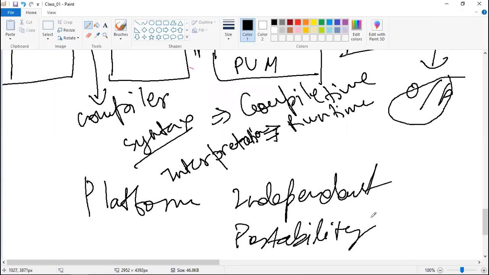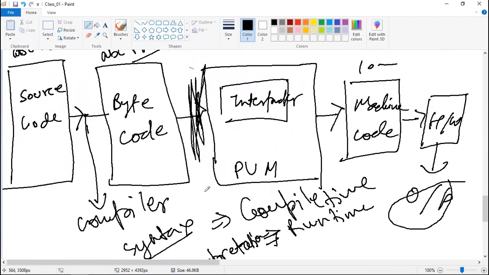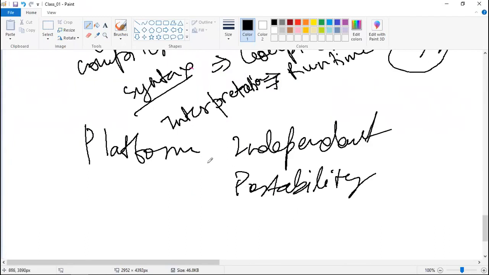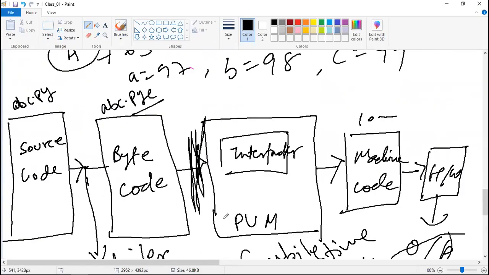Okay, so you will find that some programming languages are platform independent, and some programming languages are portable. So what exactly does this mean? First of all, if you have understood source code and bytecode, then probably you will be able to understand this part. So if you have any question on source code and bytecode, you can tell me.